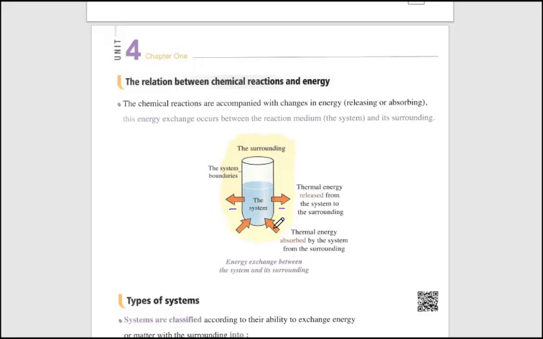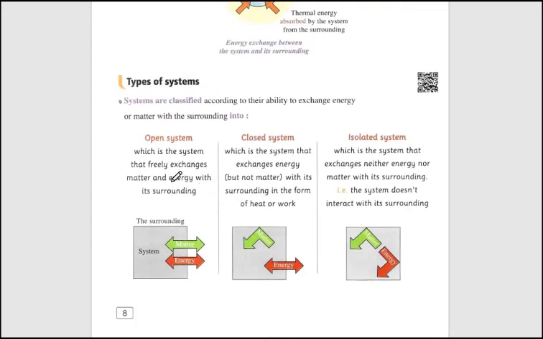Open test tube: if we heat what is inside the test tube, it may evaporate, so the system loses some matter from its substance to the outside. And also it is heated, so the system acquires energy from the outside. In this case, we call this system an open system. An open system, like this one here, is the system which allows the exchange of matter and energy between the system and the surrounding.